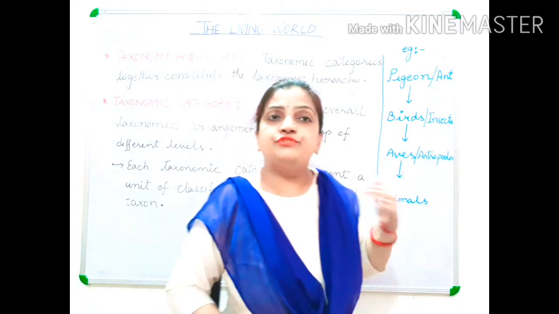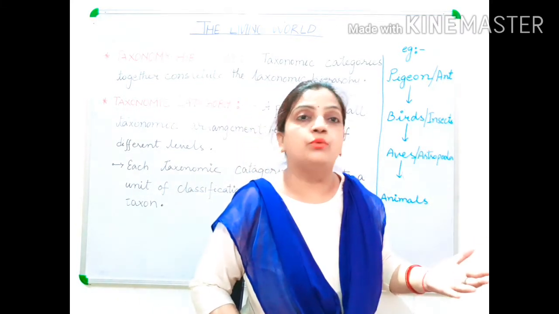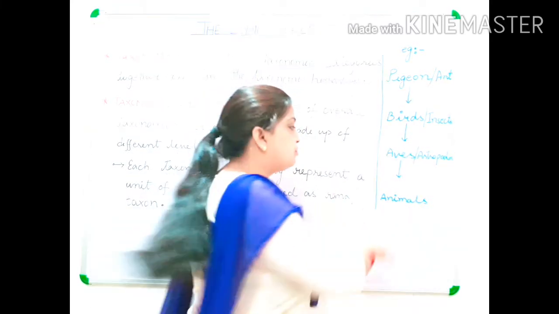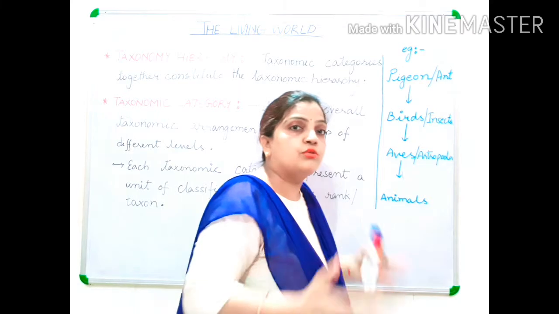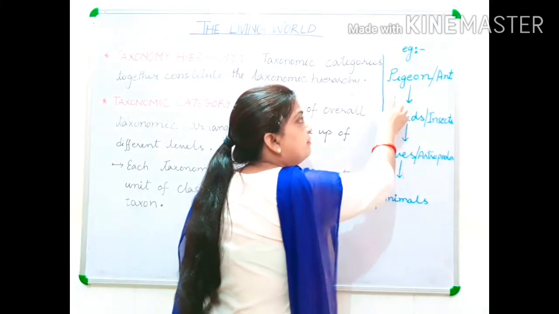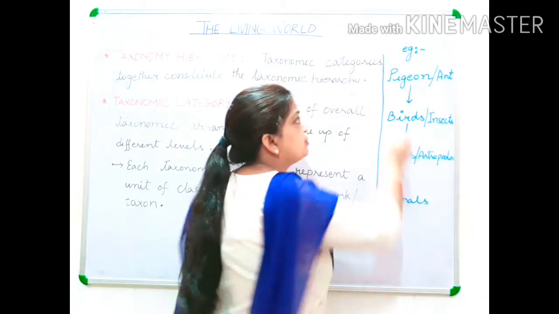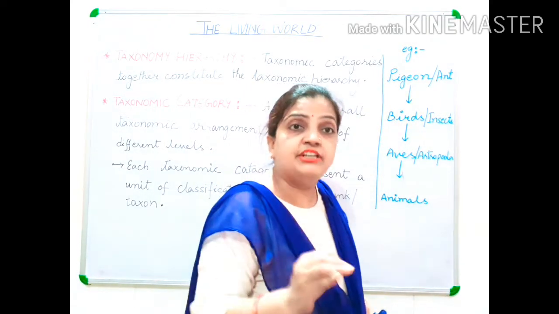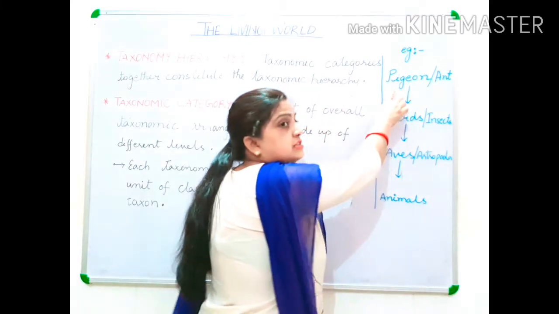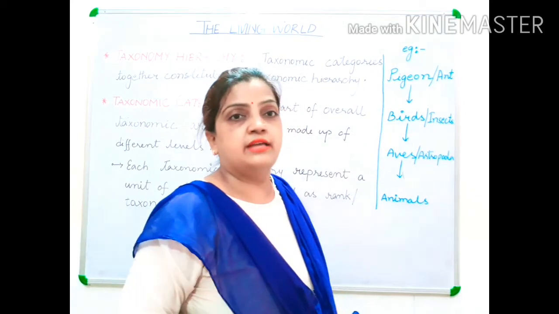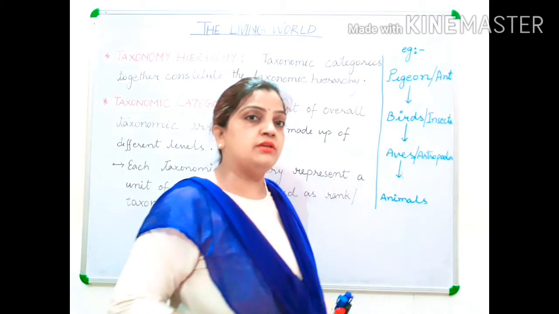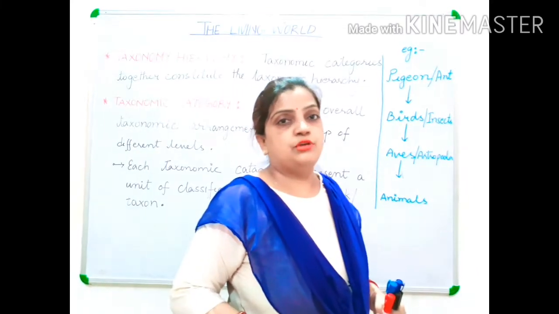When we move to the highest level, the differences will be more. And when we move to the smallest level, the similarities will be more. In the group of animals, there will be more complexity and a large number of animals. But when we move to a definite organism, a definite individual, pigeon or ant, then we are talking about a specific type of organism. So this is called the smallest level of taxonomic category, and animals are considered to be the highest level of the taxonomic category.